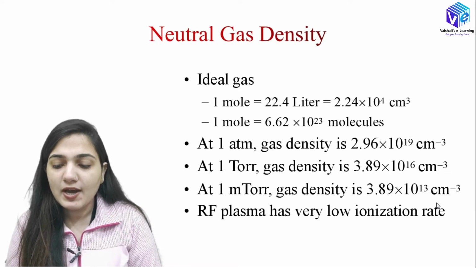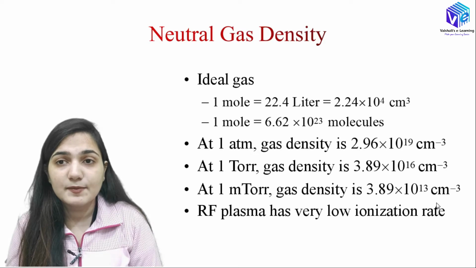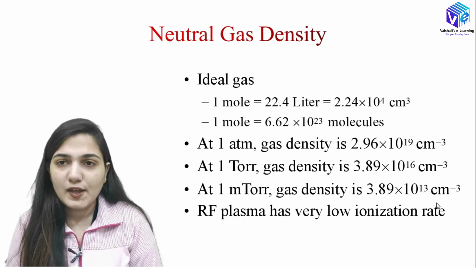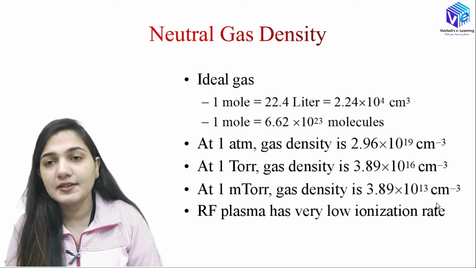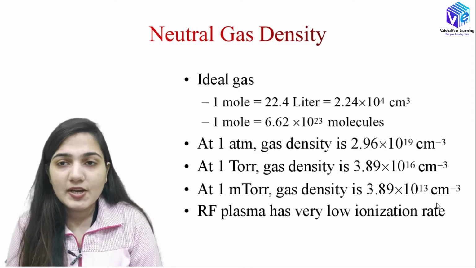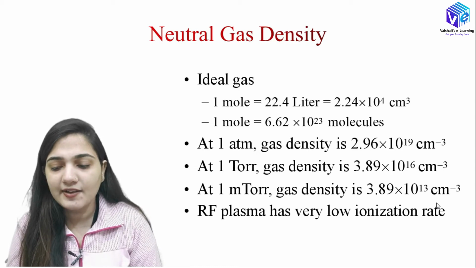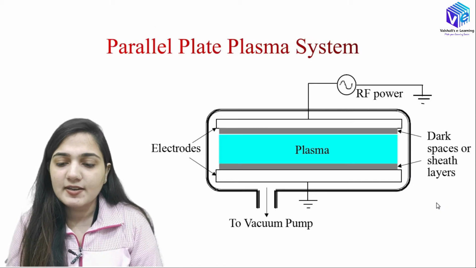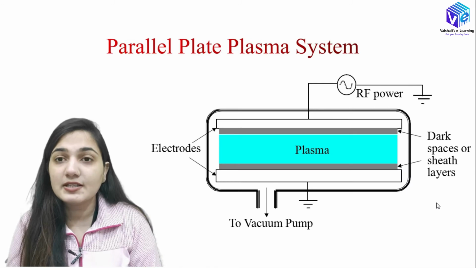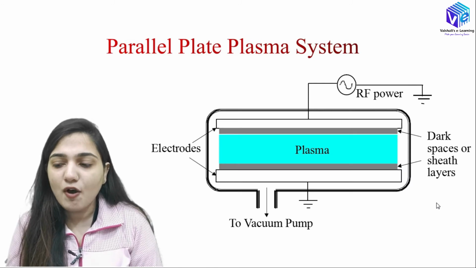So now coming to the RF plasma. RF plasma has a very low ionization rate. Okay, so the ionization rate tells me how many electrons are there, how much electron energy is there. In the RF plasma, there are fewer electrons. So you can see the system by which we are forming the plasma.